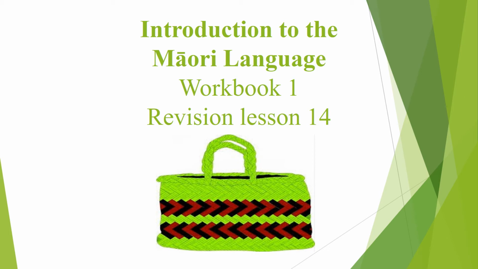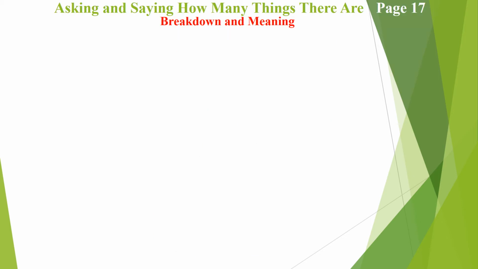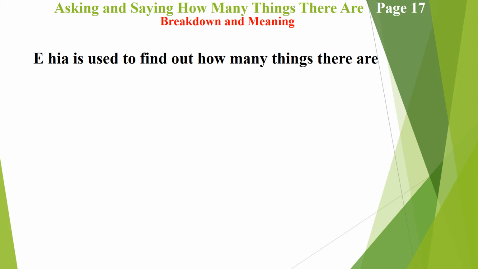This is out of the Introduction to the Māori Language series put together by Tūranga Wāwai Kiwi, and this is out of your workbook 1, and this is revision lesson 14. Okay, and in revision lesson 14 we are looking at asking and saying how many things there are, which is on page 17 in your workbook, and this is the breakdown and the meaning. Okay, so on page 17 it is here is used to find out how many things there are.